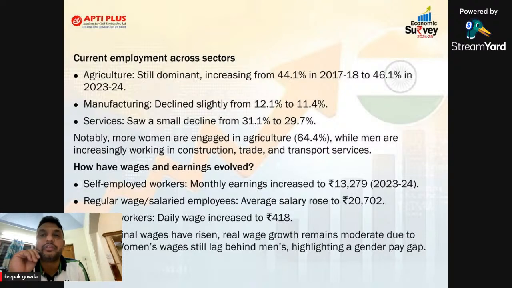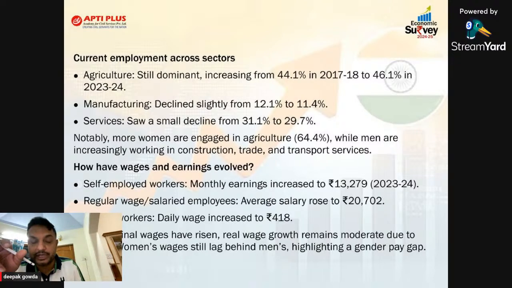And the question arises: most of the self-employed workers' monthly earning has increased to 13,279. It's a good sign. And regular wage and salaried employees' average salary rose to 20,000. Daily wage, according to the Minimum Wages Act 1948, the average daily wage in India is 418. So they have given the data about total employment, with respect to self-employed workers, regular wage workers. And what is the salary of daily wage workers? What is the total salary? And has the salary increased or not? The data they have given in this chapter.